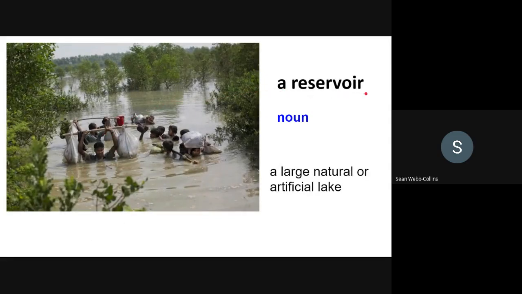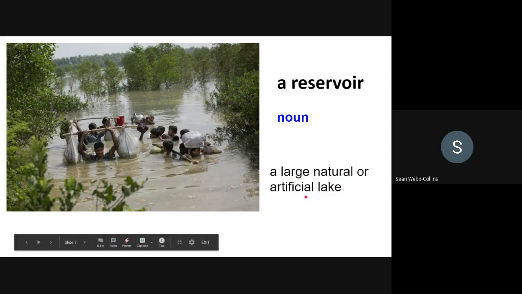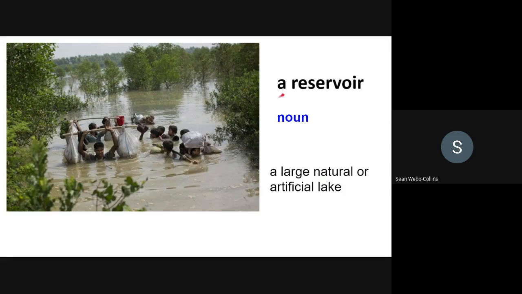A reservoir. Noun, a large natural or artificial lake. What does artificial mean? Well, it means the opposite of natural. Natural is made by nature, but artificial is man-made. So an example using a reservoir: there is a large reservoir filled with water outside of town.